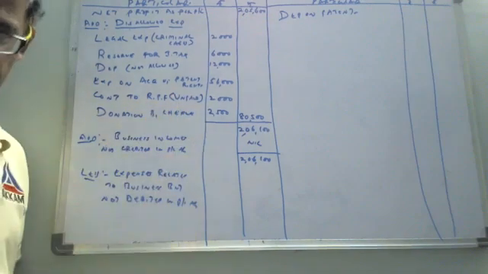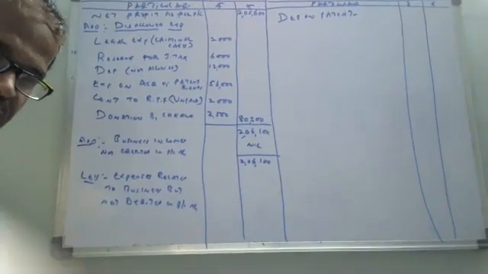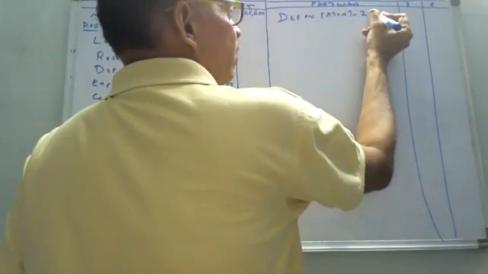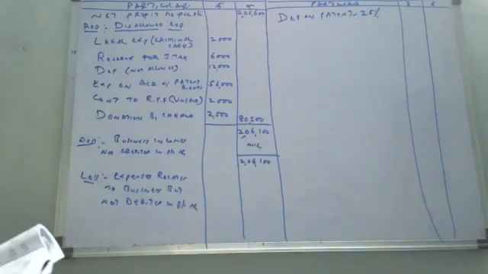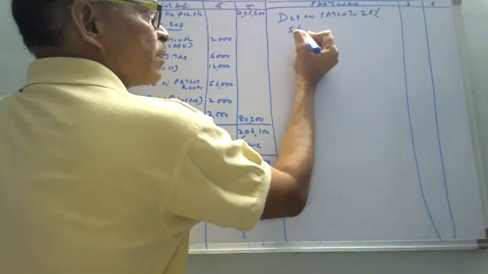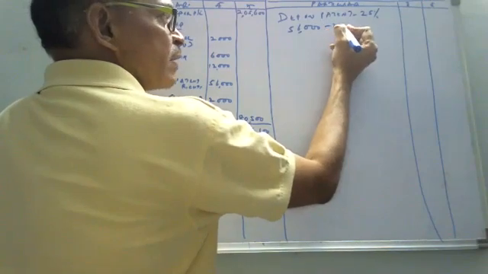It is not 15%. Did anyone focus on the class? What is depreciation on patents? Not 15%. That's the fixed rate of depreciation on patents, or copyright, or any intangible assets. It is 25% you have to calculate on the total value of patents. How much did you purchase the patents for? What is the total cost of the patents? 56,000. Okay, on 56,000 calculate 25%.